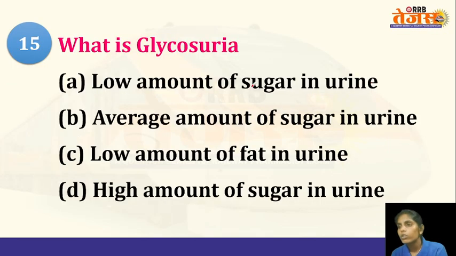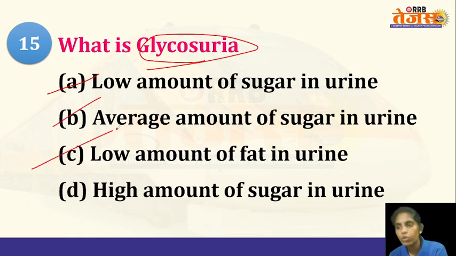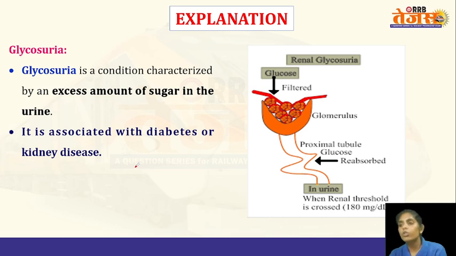And next question, what is glycosuria? Low amount of sugar in the urine, average amount of sugar in the urine, low amount of fat in the urine, or high amount of sugar in the urine? So the answer is high amount of sugar.